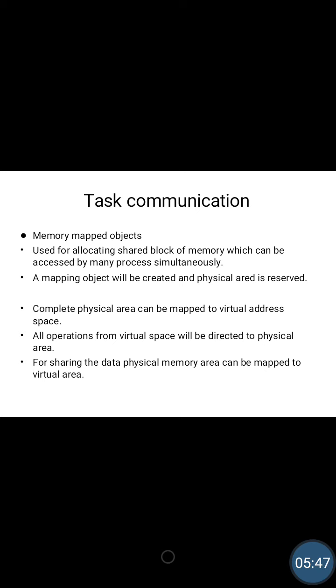A process can map the committed physical area to virtual address space, that is, the entire physical area given to a process has to be mapped as a virtual address space. Any read or write operation by a process to this virtual area will be directed to the committed physical area.